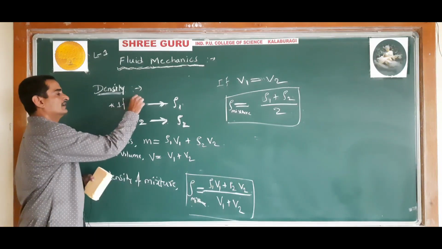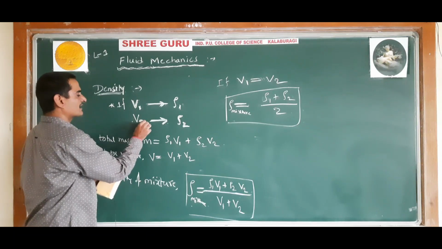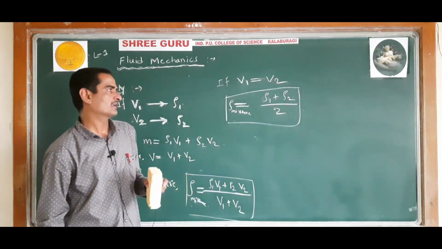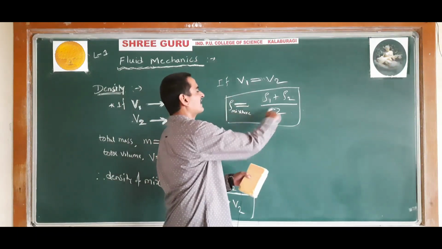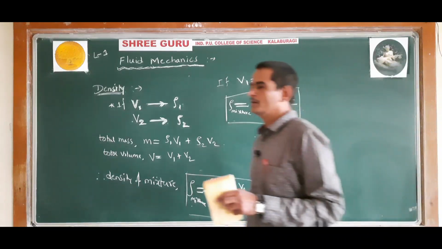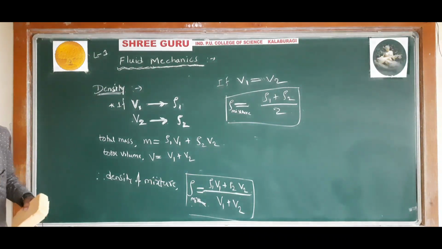If a liquid having volume V1 and density rho 1 is mixed with another liquid of volume V2 and density rho 2, then the density of the mixture is like this, or if the volumes are the same, the density of the mixture will be rho 1 plus rho 2 divided by 2. So this is how you can calculate the density of mixtures.